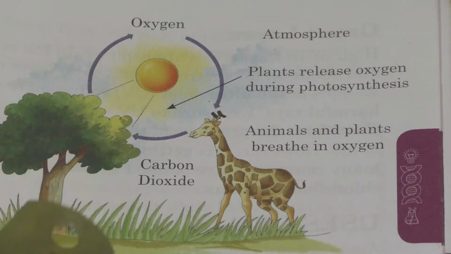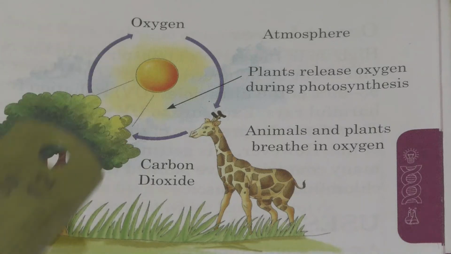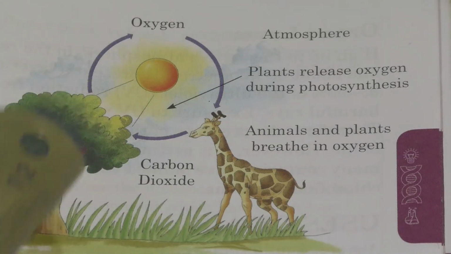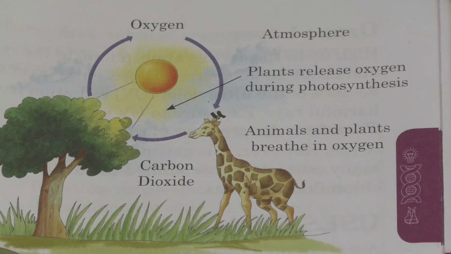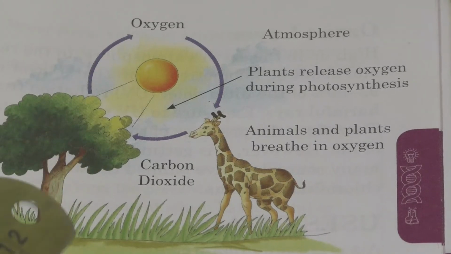So this cycle of consumption and release of oxygen in nature is called the oxygen cycle.